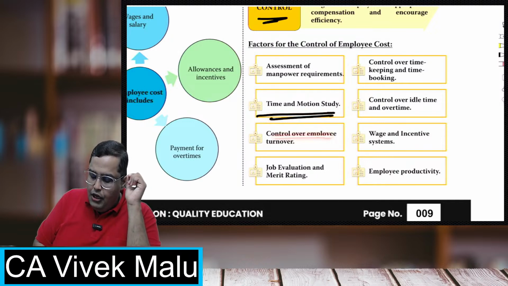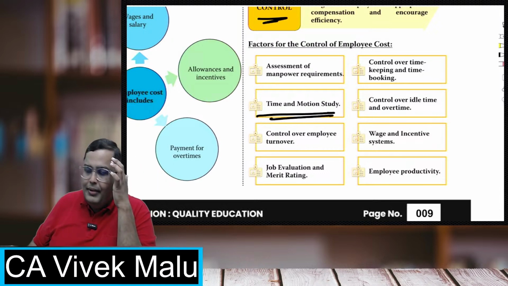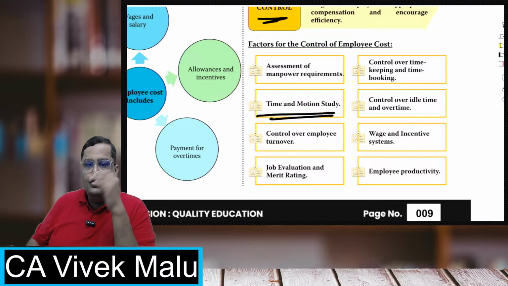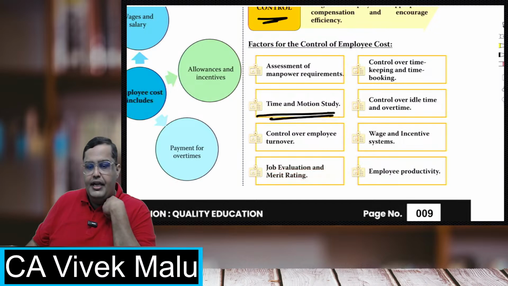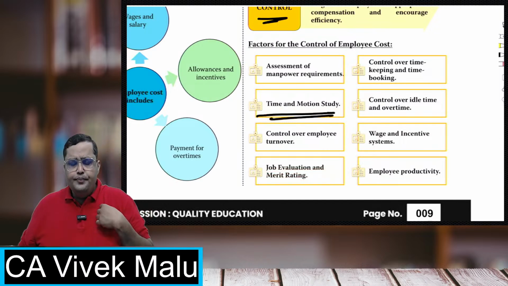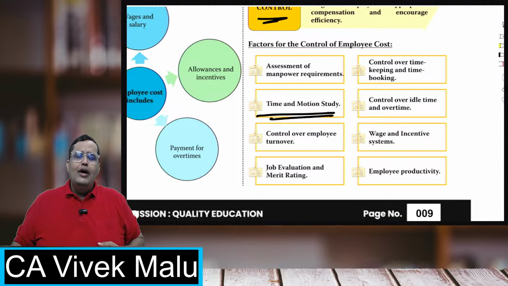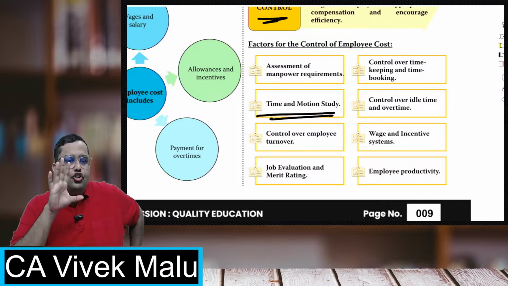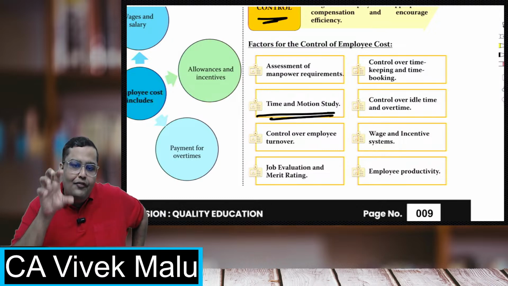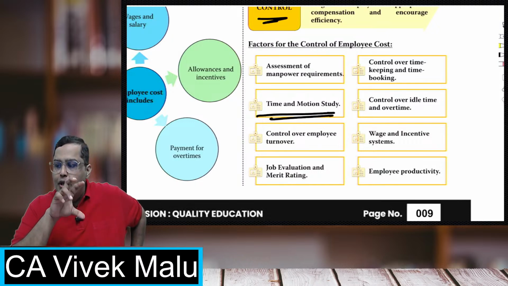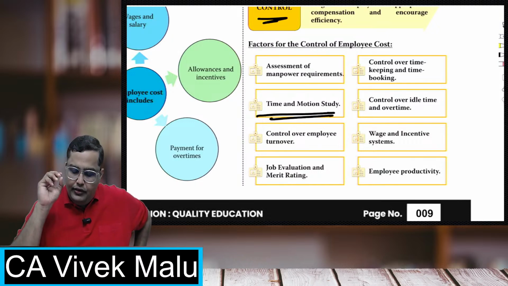Remember that you must maintain a control over the employee turnover. Employee turnover has to be minimum, the employees coming and going should be the minimum. Next, job evaluation and merit rating. What does that mean? Basically, you have to scientifically study the jobs, what the job requires, what qualities your employees have, what qualities you require for that job, and whether the employees are suitable for that job. You'll have to check all that.